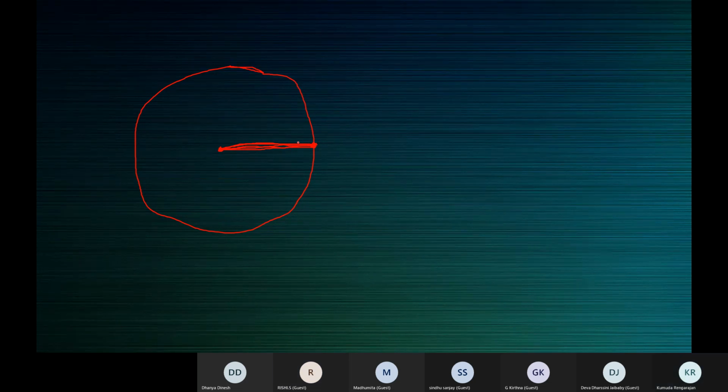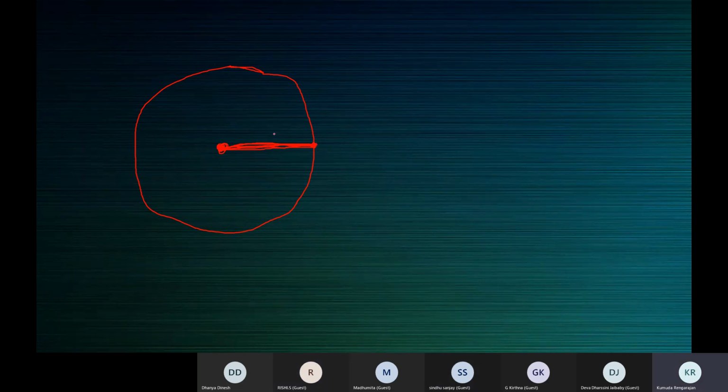What is the first angle? 160 degrees, right? All right. Now what you're going to do is, you're going to place your protractor so that, listen to this carefully, the center of the protractor coincides with the center of the circle, and the baseline coincides with the radius. Keep your protractor like that.